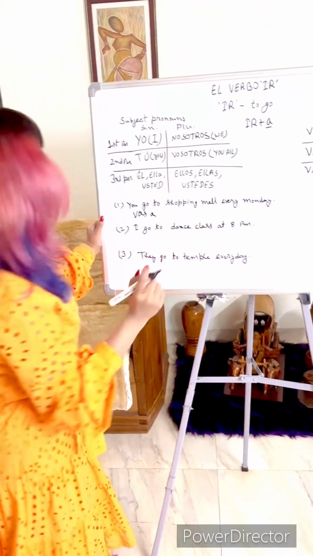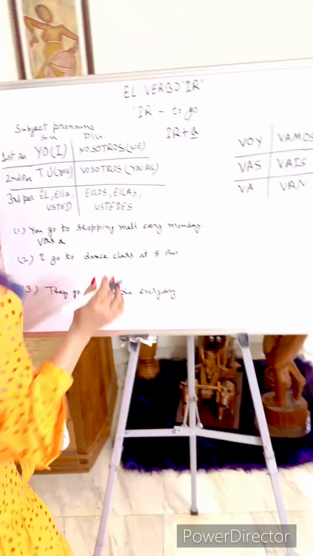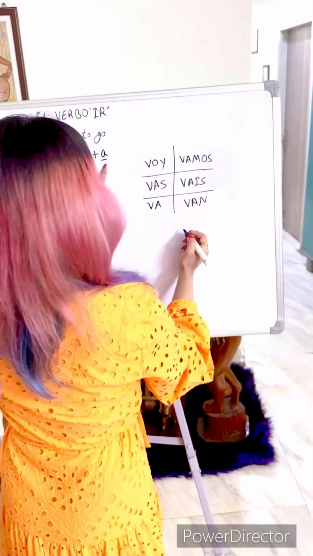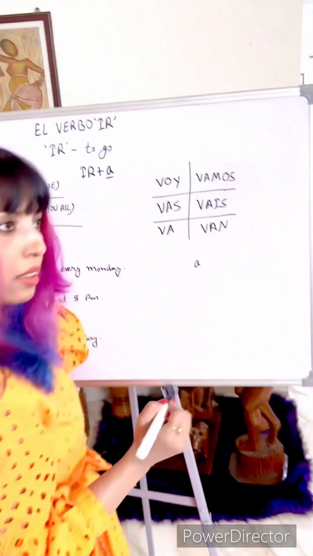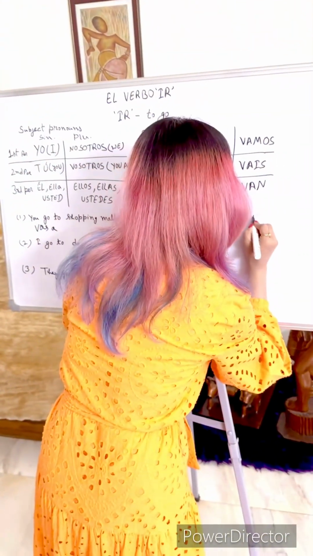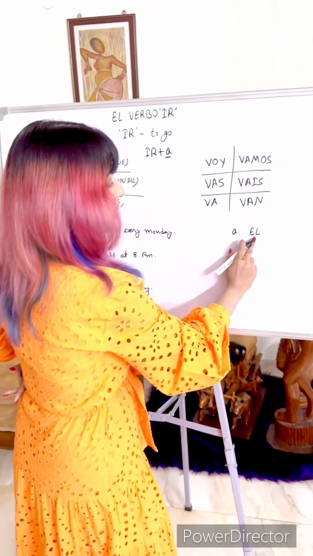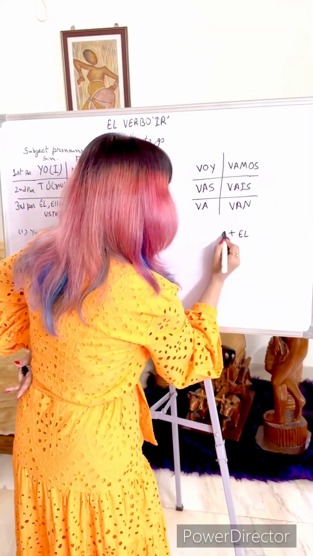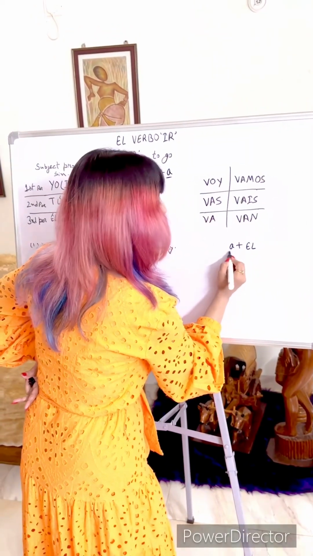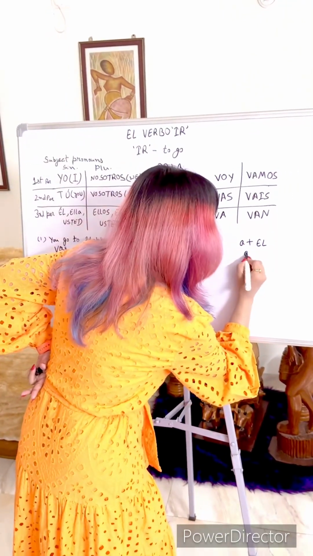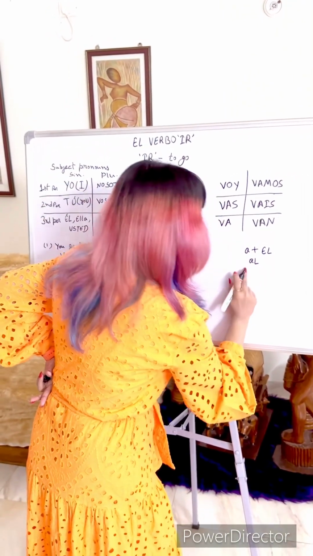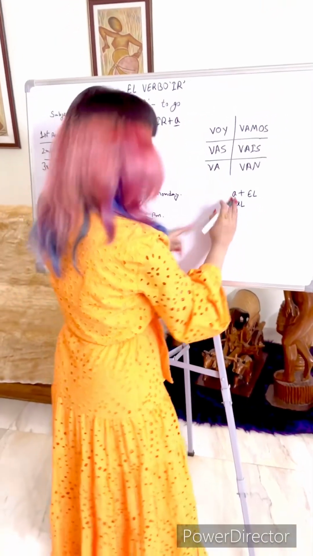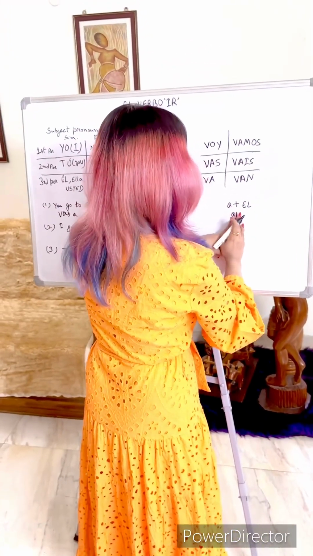Shopping mall. And I have already told you guys about this concept. If the masculine gender and singular number article el comes right after this preposition a, it makes al. We add a plus el, and it would become al.